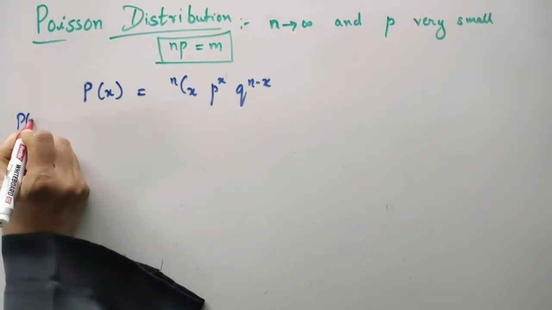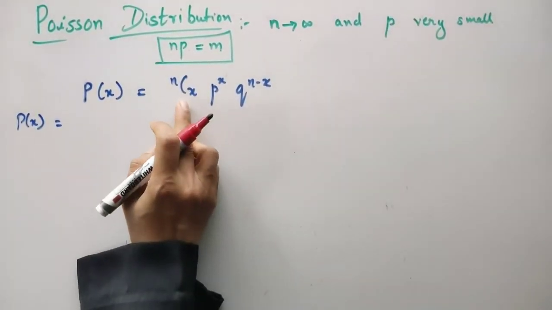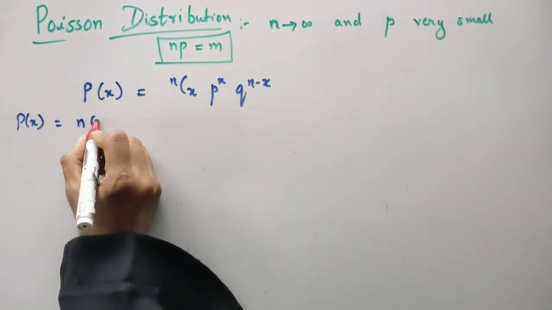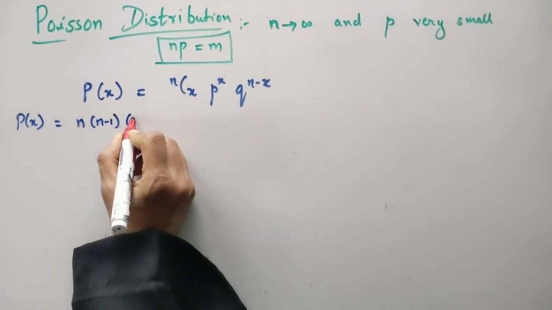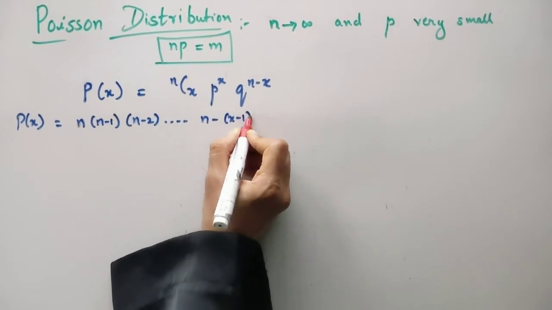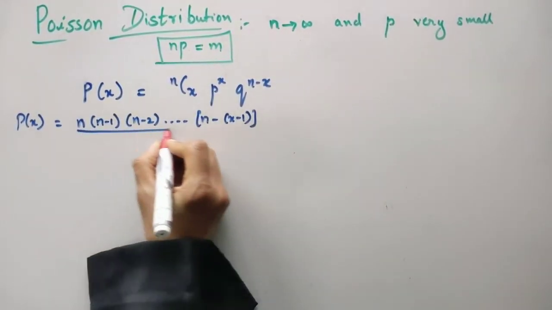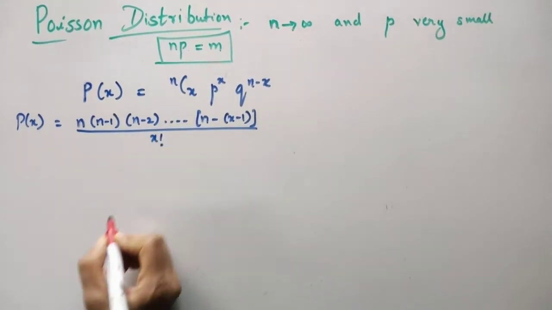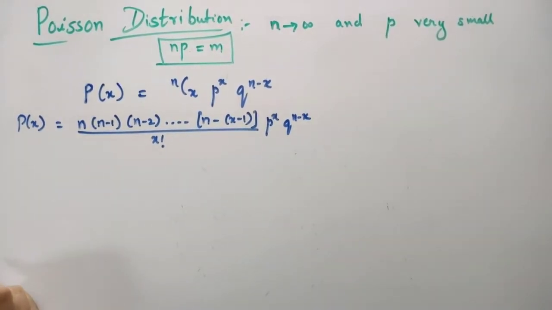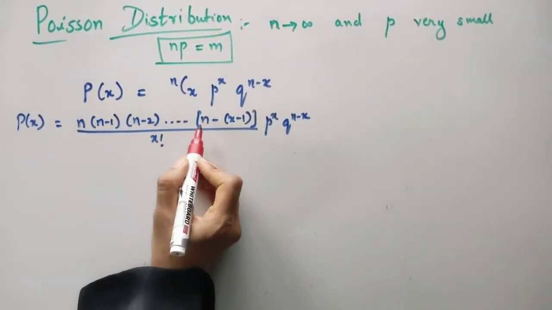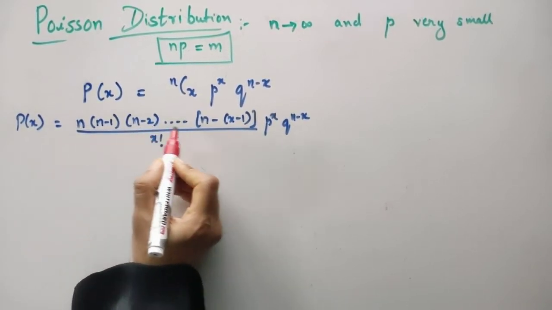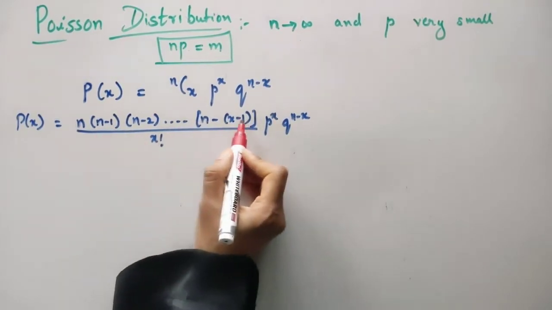So we have P(x) is equal to nCx p raised to x q raised to n minus x. Let us expand nCx as n into n minus 1 into n minus 2, so on, into n minus x plus 1, divided by x factorial, times p raised to x q raised to n minus x as it is. Now how many brackets are there except this n? 1, 2, so on up till x minus 1. So it will be x minus 1 brackets.